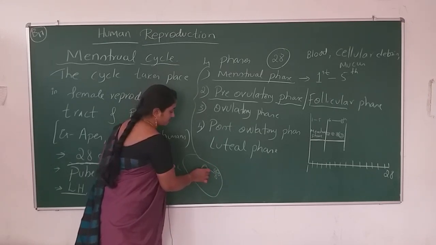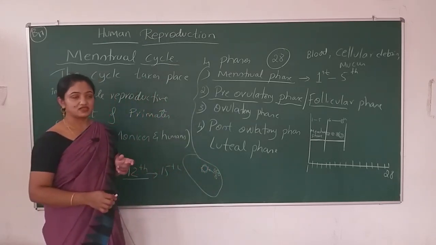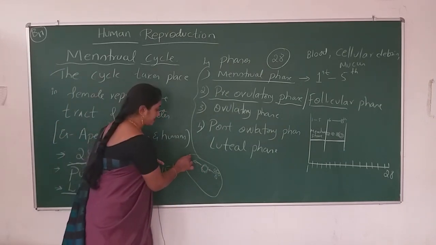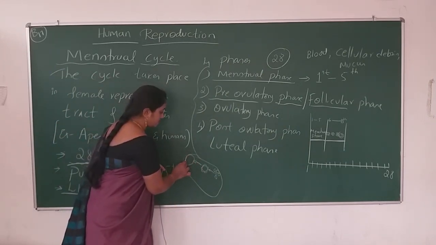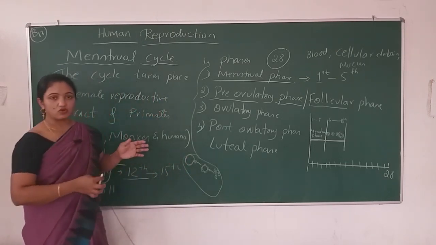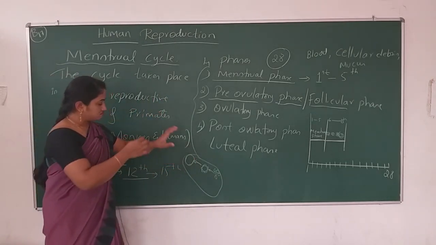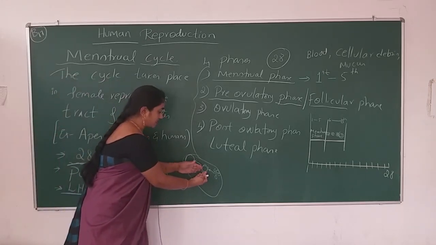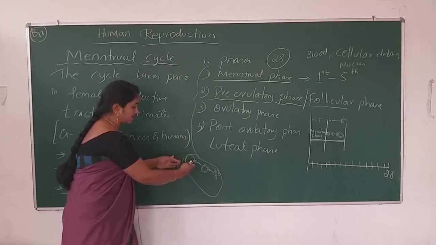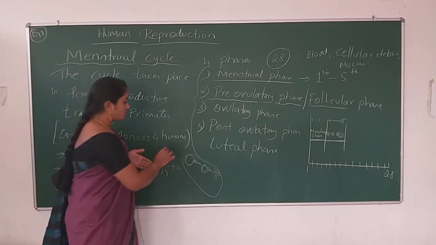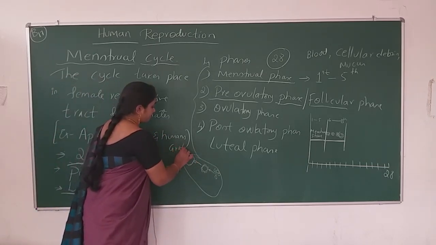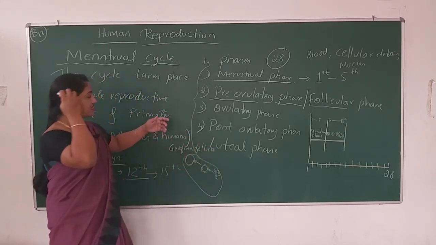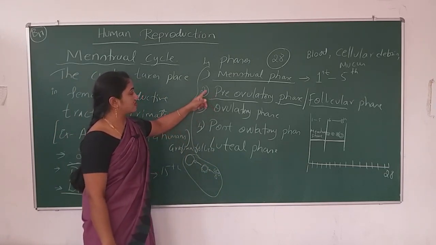This follicle is surrounded by granulosa cells, and when it matures, it looks like a complete follicle. When the primary follicle matures, that complete mature structure is known as the graafian follicle.